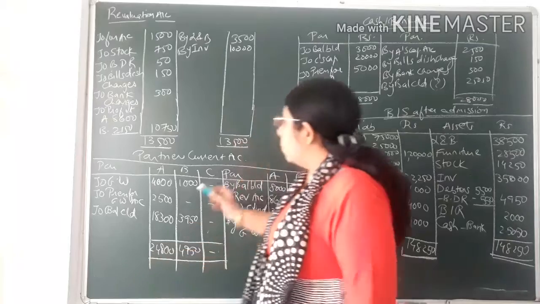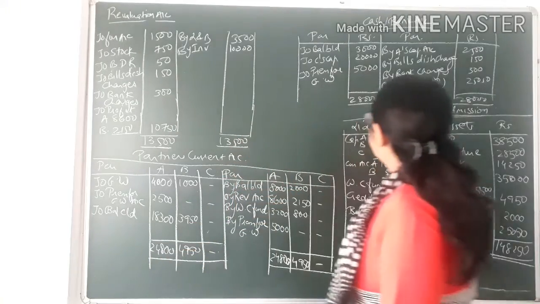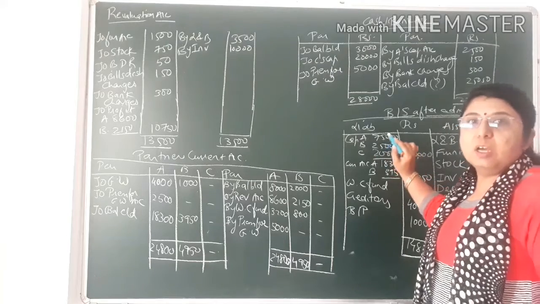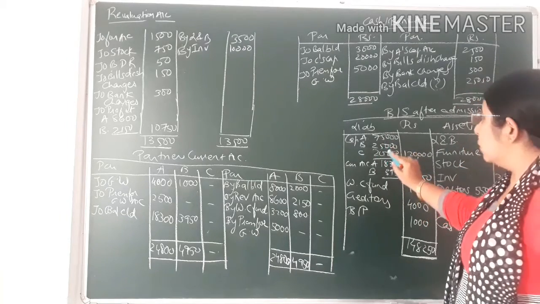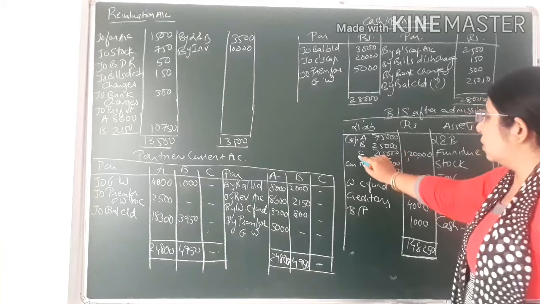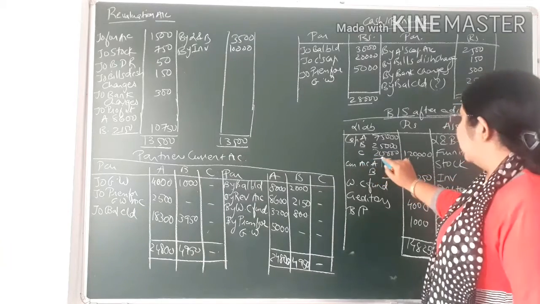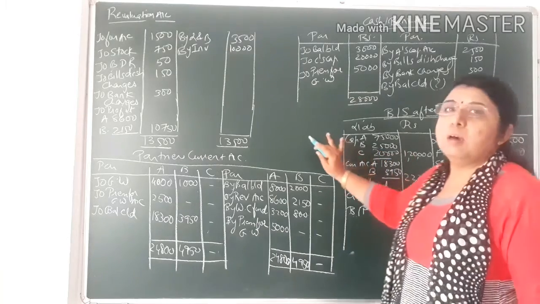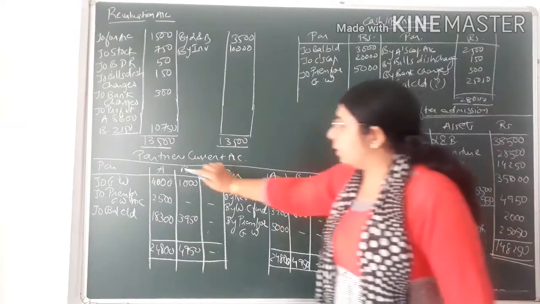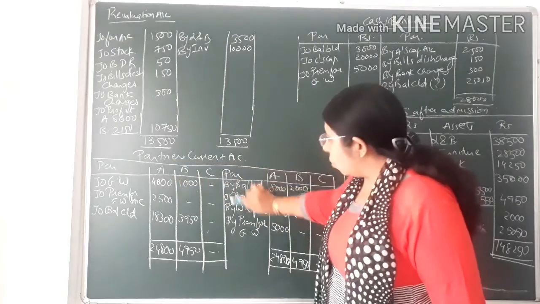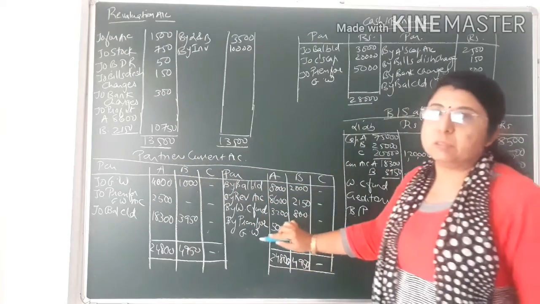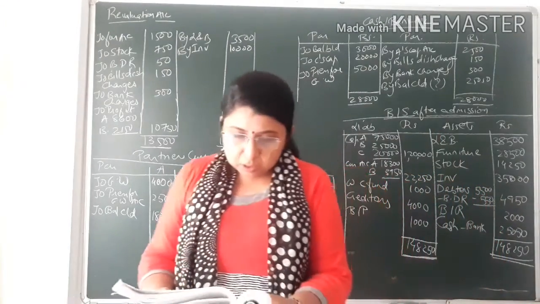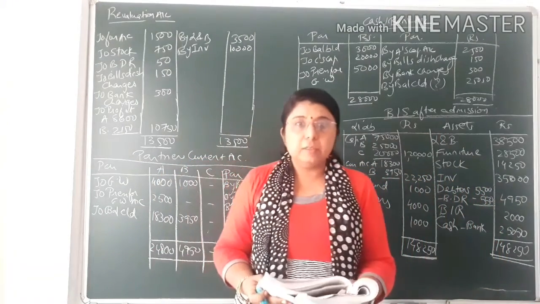So here you can see I have not prepared the capital account. I have directly shown the values of capital of A, B and C as they are. You can see in the question also, the capital of A and B is given as 75,000 and 25,000, and C, the new partner, is bringing rupees 20,000 as given in the adjustment. So I have not prepared the partners' capital account. I have directly prepared the partners' current account because all the adjustments related to partners are to be given in the current account. Then afterwards, workers accident compensation fund, creditors and bills payable.